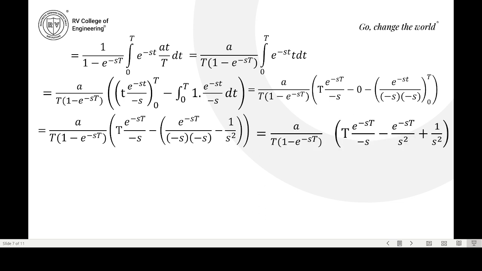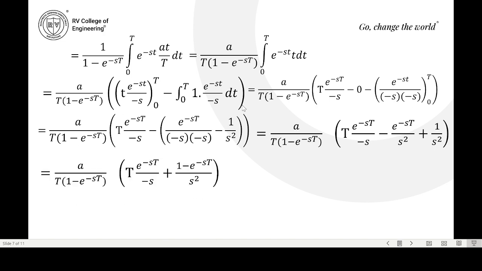So that is equal to A by T, 1 minus e power minus st, t into e power minus st by minus s, first term as it is I will write. Then here you see minus minus plus and 1 minus outside, so you will get e power minus st by s square, and this minus into minus plus 1 by s square.